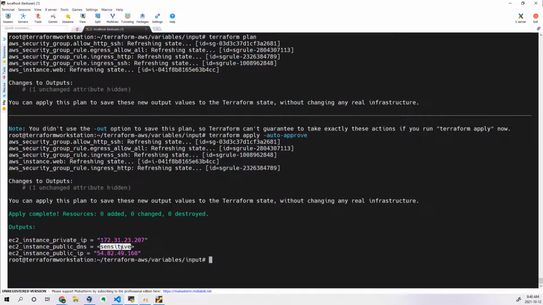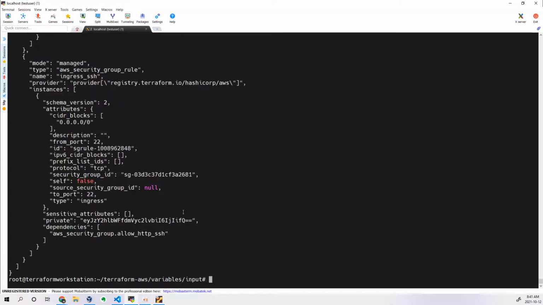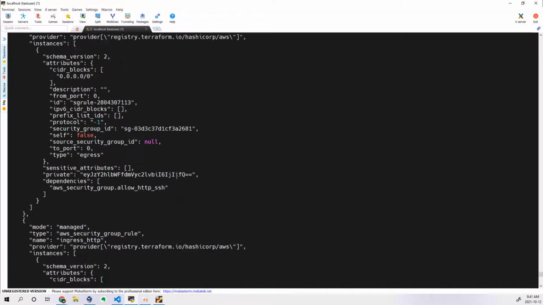You can see here, this is printed as sensitive. Other values are printed. You can see the public IP and private IP. These got printed, but this one is printed as sensitive. It is not printing the original value that was created, right? So in this way, if you want to block printing this as an output, yes, this value is there in the Terraform state file. So if you try to see in the Terraform state file, this value will be there.